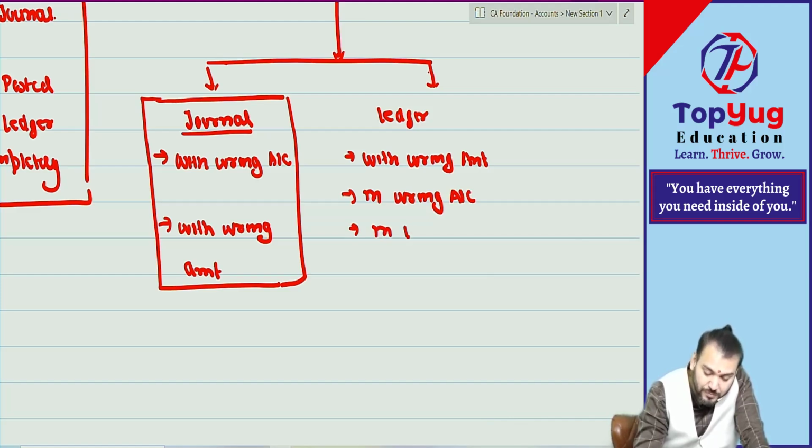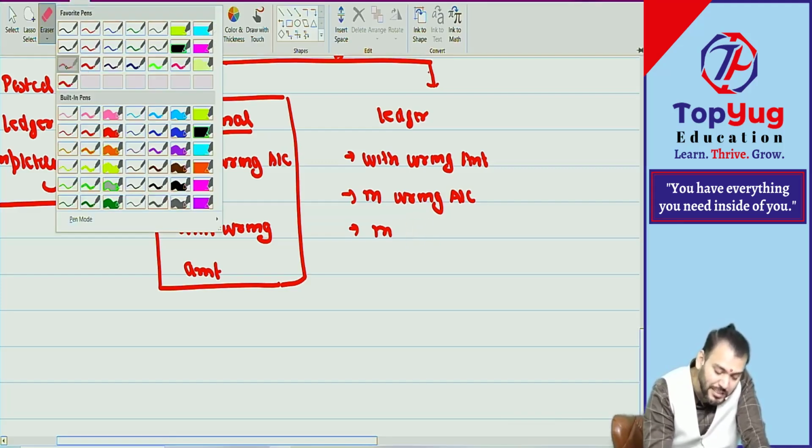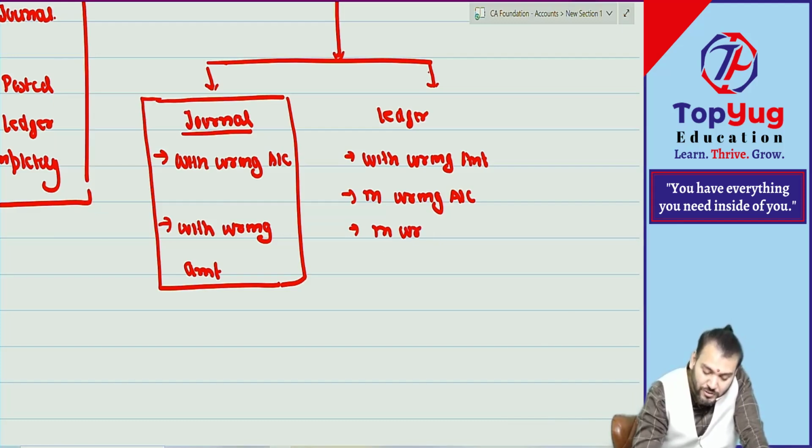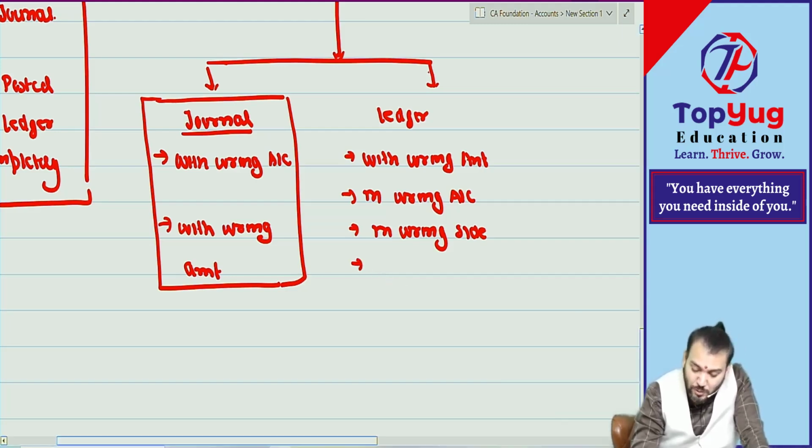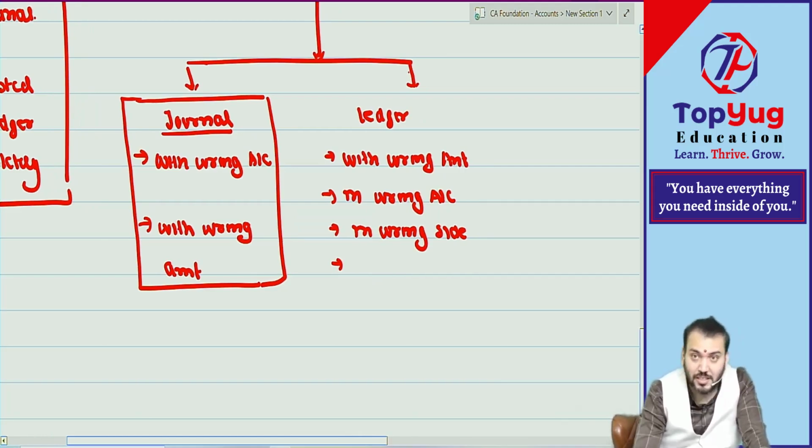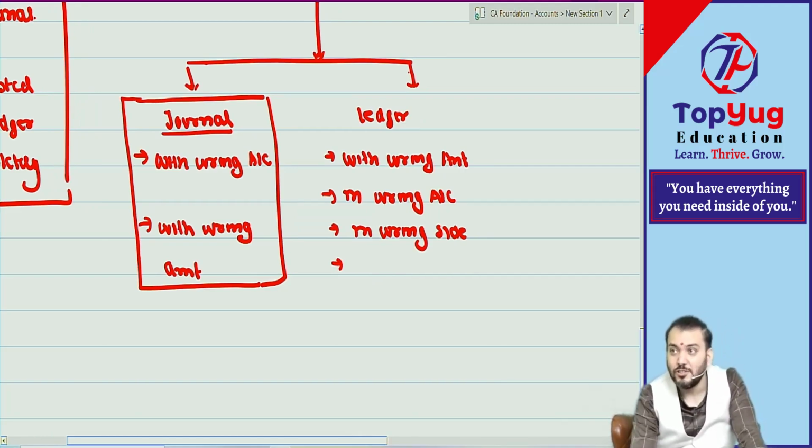Wrong side. Means you need to post in the debit side of RAM account. You have posted in what? Credit side of RAM account. In wrong side. Are you able to understand? Or there can be some mistake in totaling. That is the mistake we do in class also.